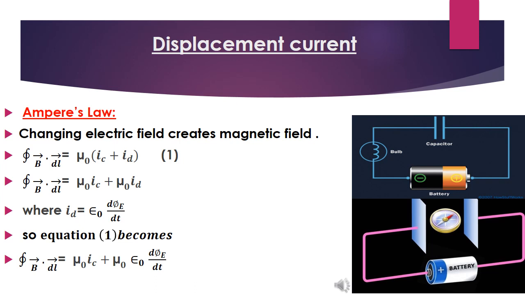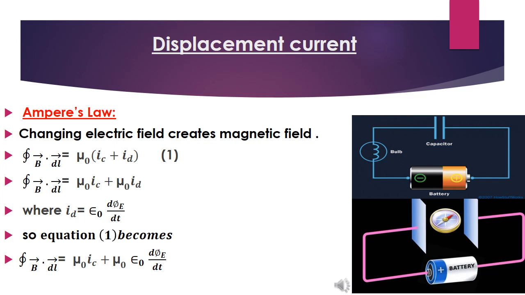For the presence of an electric field, we don't need any material, any particle, or any travel of particles, nothing. Just vacuum or space where the electric field can vary. When it is there, it will create a magnetic field. So this changing electric field acts as a current, and I will call it a displacement current.